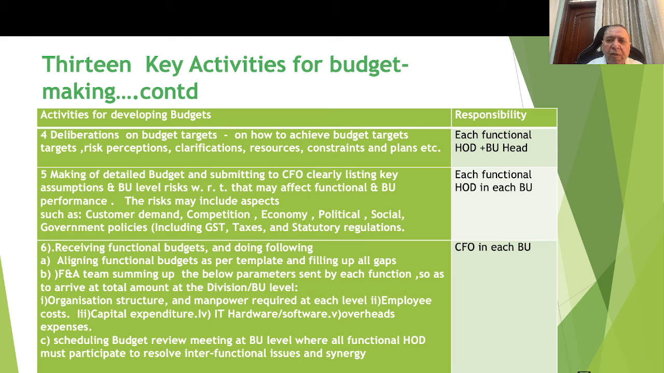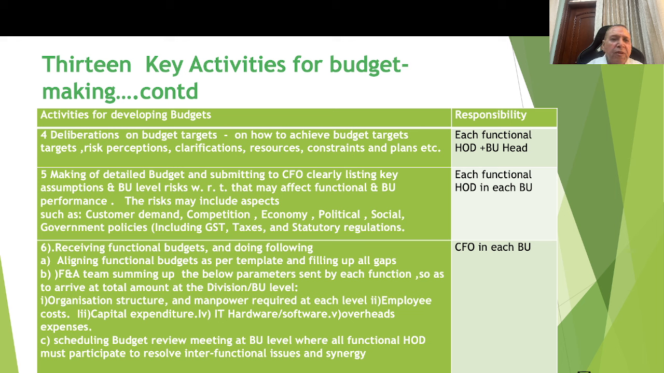Activity number 4 is to be performed by each functional HOD along with the respective business unit head. Now let me just clarify that I am proposing this budget based on a company, for example, which has several business units making different kinds of products, and they could be located at different locations like cities or states or countries.